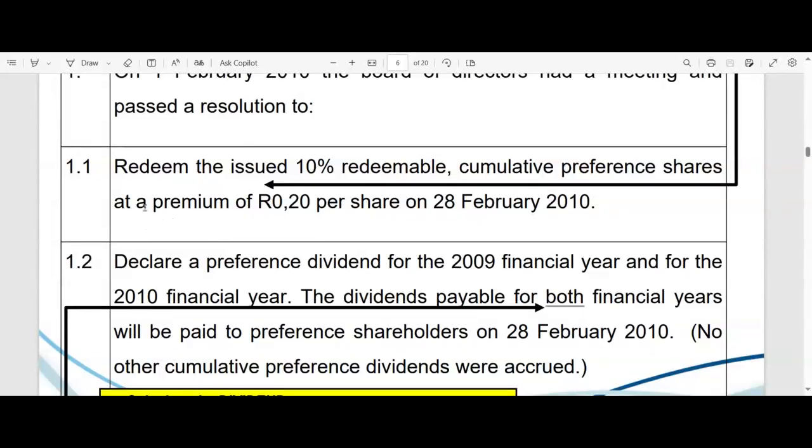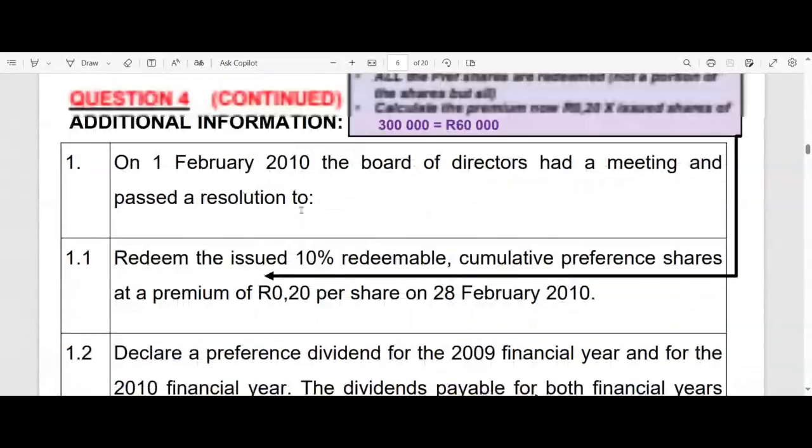So we are going to repay that at a premium of 20 cents per share. Once again, this could have been expressed as a percentage, ladies and gentlemen. If they had said, let's say, for instance, 2% at a premium of 2%, then that 2% would have been on the value.